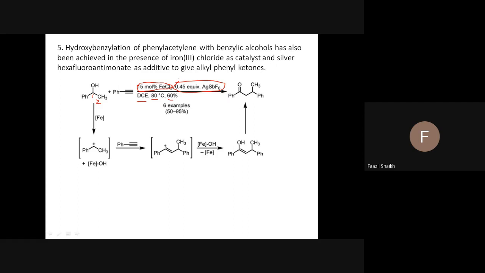So another reaction. Just by changing one group, it was a phenyl here, so now it is a methyl. So we have added one more reaction that is reported. Though this reaction also involves the same FeCl3, the yield is very low. The same product is formed.